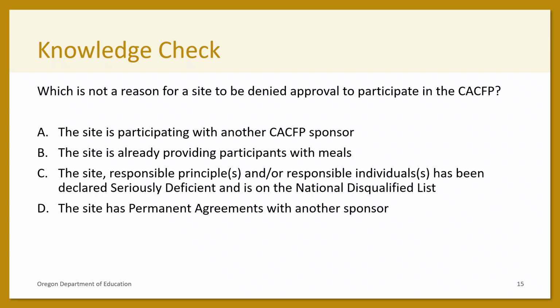Or D, the site has permanent agreements with another sponsor? The answer is B. The site is already providing participants with meals. If anything, this is a reason why a site should be participating in the CACFP. The other options are all reasons that a site would be denied.